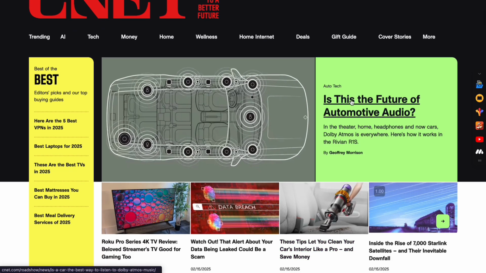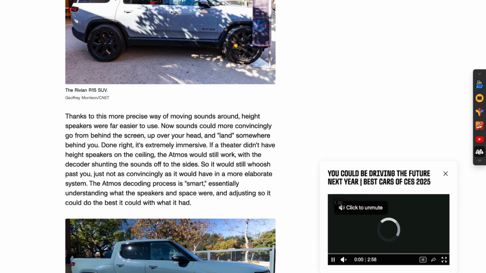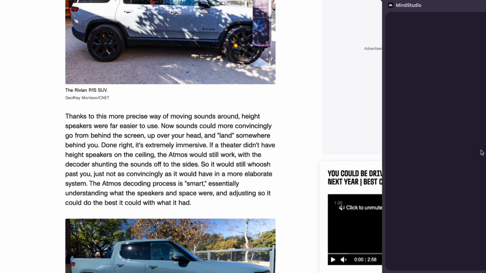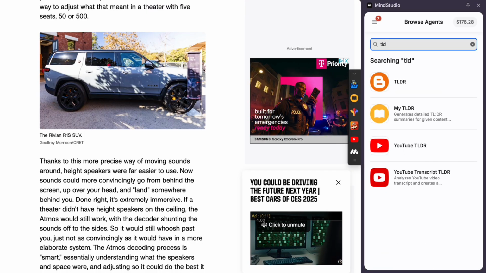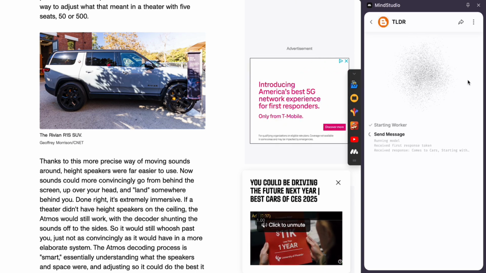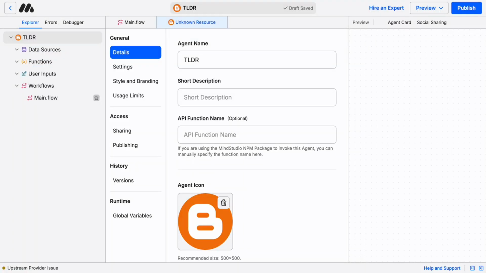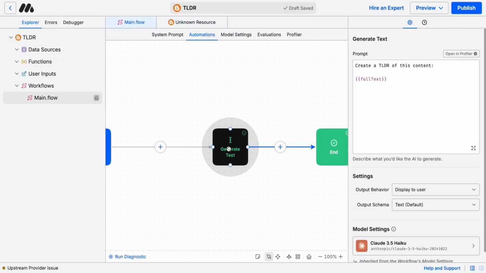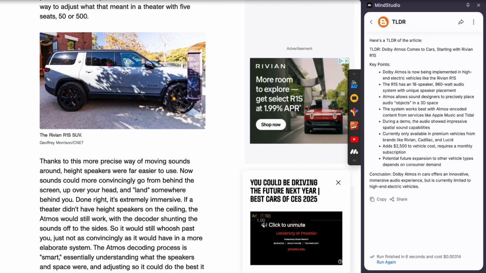And so let's go find another article here. And now again, we've got access to our worker here. You can just click on this button. And here I'm just going to find it like this through search. There it is. And we can run it. And this is the worker that we just made, again, in just a couple of minutes, simply by having one block that's there to generate text, and that's it. And obviously, as you add more blocks, I showed you that deep researcher one that had many different blocks. You can very quickly build these things.